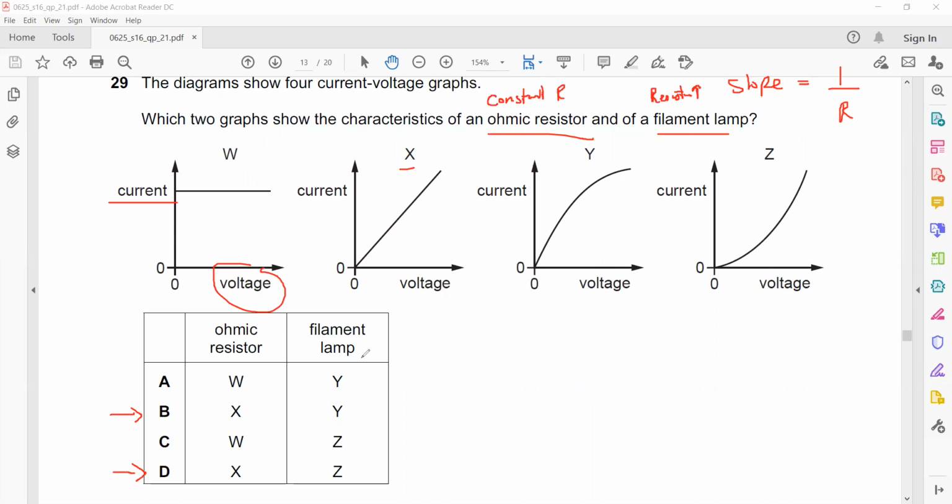Then for a filament, what happens? Its resistance increases, because when we use a filament lamp, as the current is passing, it has a heating effect, and that heating effect increases the resistance of the metal. So as the resistance increases, what will happen to the slope? The slope should decrease. So for which graph is the slope decreasing? W, X, Y or Z?